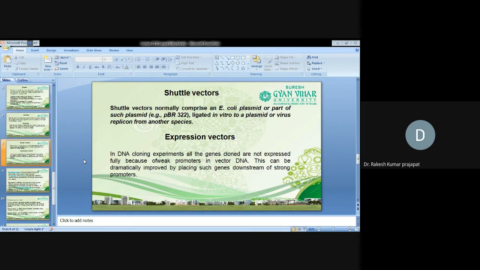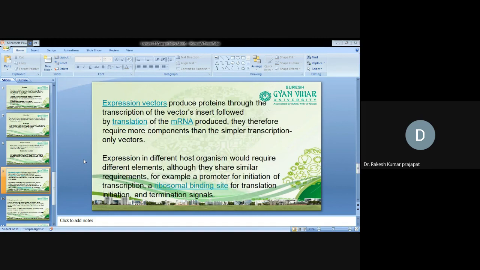Expression vector. In DNA cloning experiments, not all the genes cloned are expressed fully because of weak promoters in the vector DNA. Expression can be dramatically improved by placing such genes downstream of strong promoters. These expression vectors produce proteins through transcription of the vector insert, followed by translation of the mRNA.